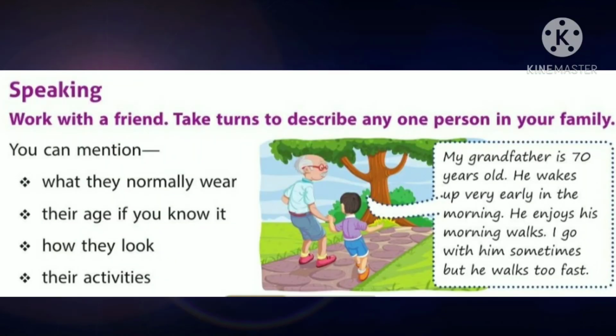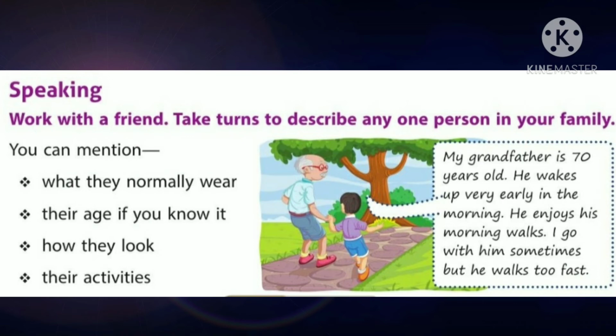Next section, speaking. Work with a friend. Take turns to describe any one person in your family. You can mention what they normally wear, their age if you know it, how they look, their activities. So my dear children, you can select anybody from your family. It may be your father or mother or grandmother or your cousin, anybody.